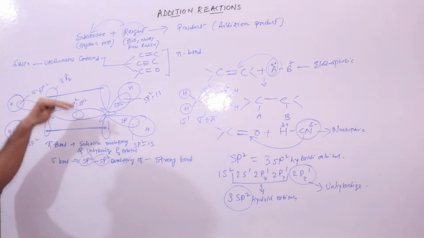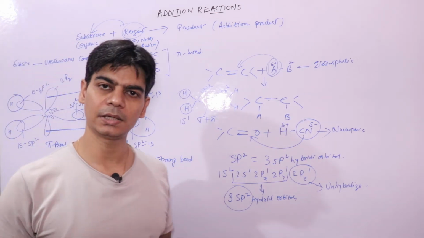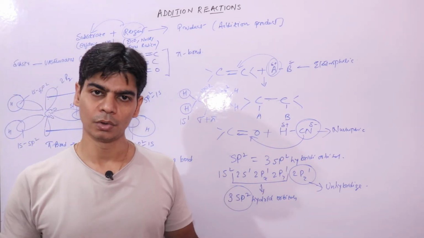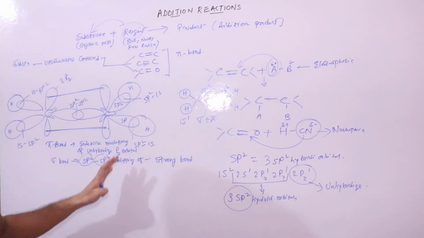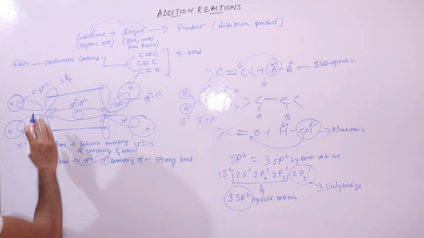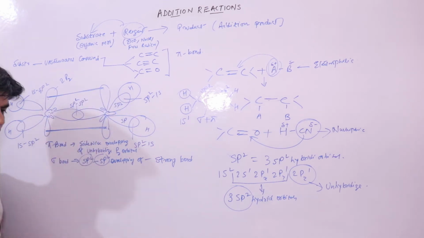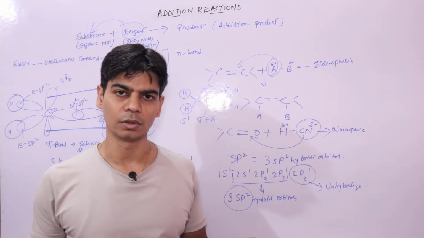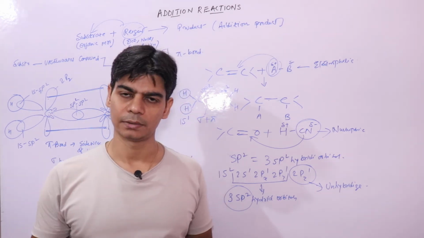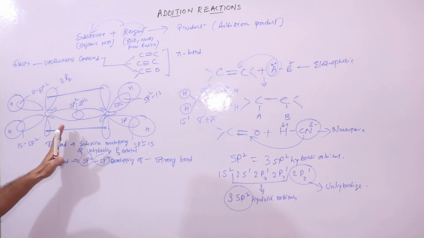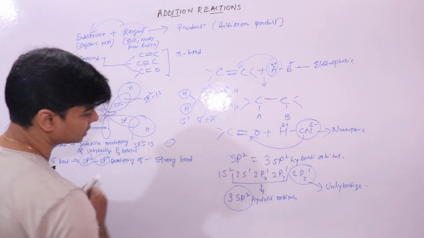So overlapping is happening above and below. So pi electron density is above and below the plane of this molecule. That is why the electrons that form the pi bond, the pi electron cloud, are more available for attack. So in such molecules, this is a pi electron cloud. Pi electron cloud means negative.